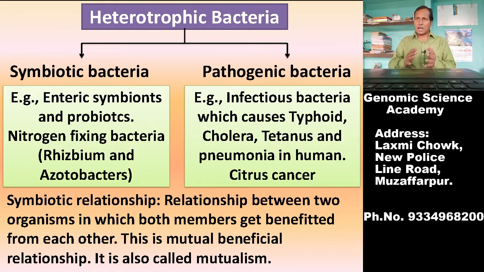So there are nitrogen fixing bacteria that establish mutual beneficial relationship and reside in the plant system as symbionts. As for example, Rhizobium and Azotobacter.